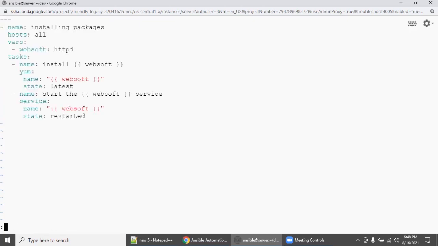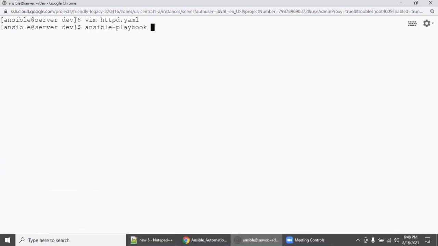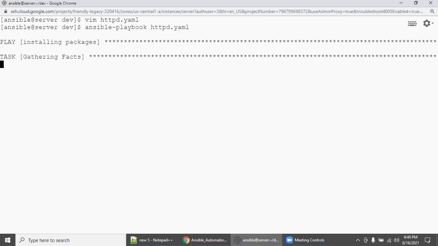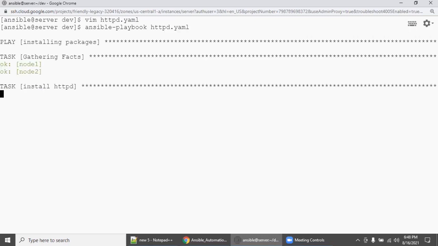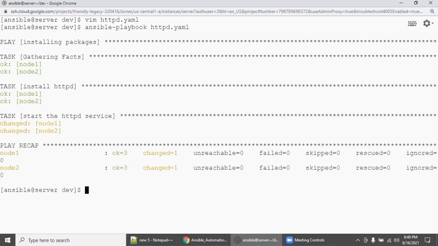Everything got saved. I'm going to save it and run ansible-playbook httpd.yaml. This time I won't get any error, because we declared the variable in the file and we are calling the variable in the same file. So it will not give any error. We'll do one simple magic.